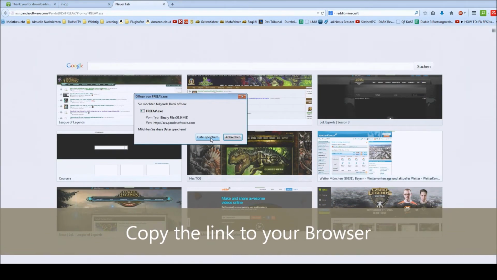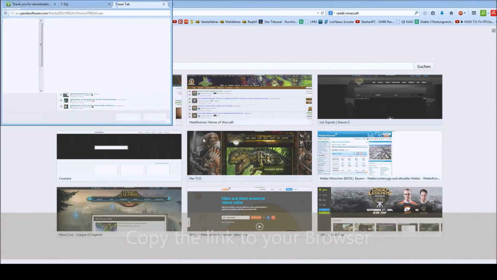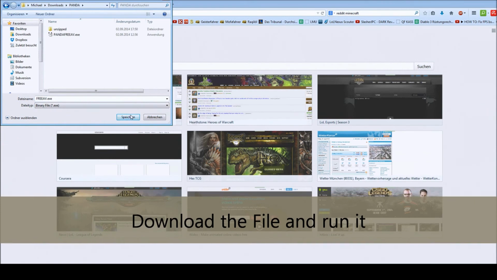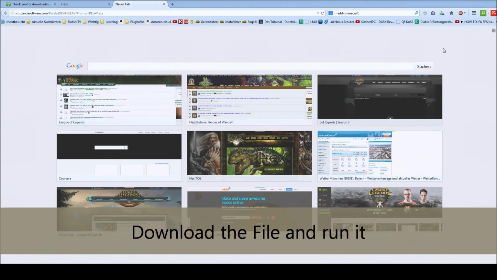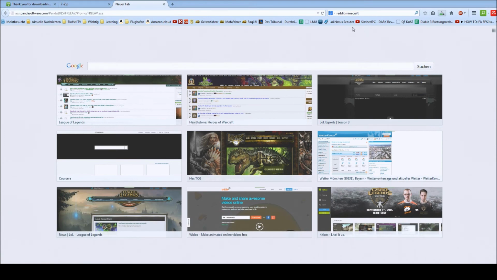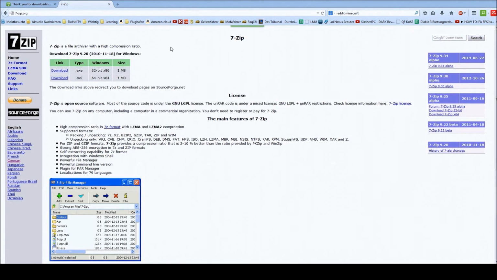and download this, the exe you get, and this one will work. It's the direct install exe, and as you can see it's 53 megabytes, and this one works for me at least. So hope that helped you, and if you have any questions, leave them in the comments for me.